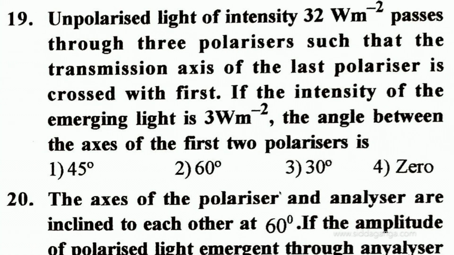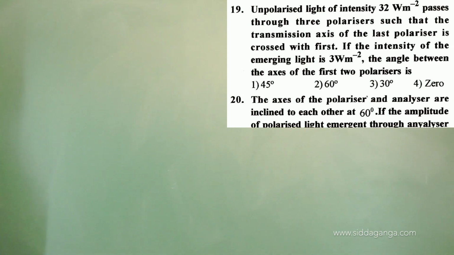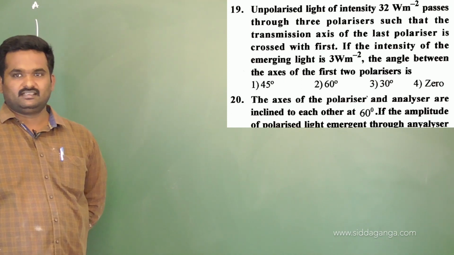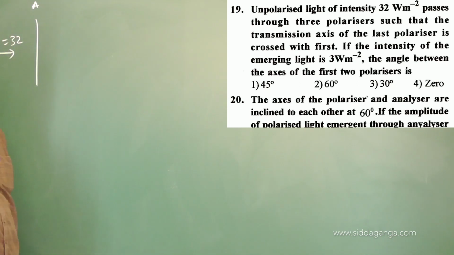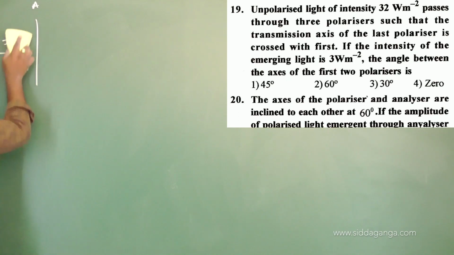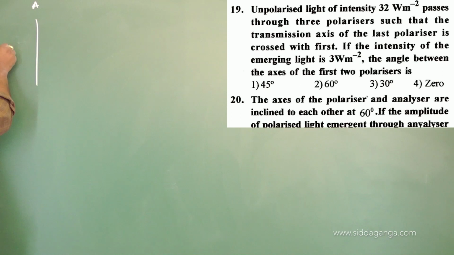Now this problem, if you analyze, there is one polarizer first, let me say this is A. How many polarizers are we having here? Three. The intensity of unpolarized light incident on the first one, I naught, equals 32 watt per meter square, they have given.